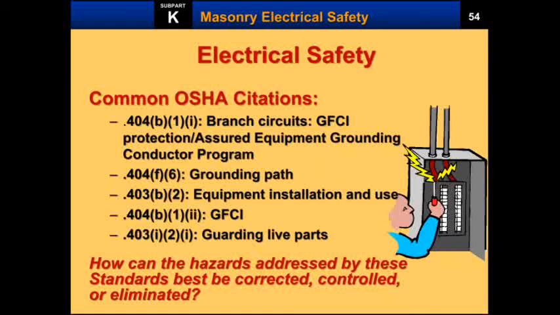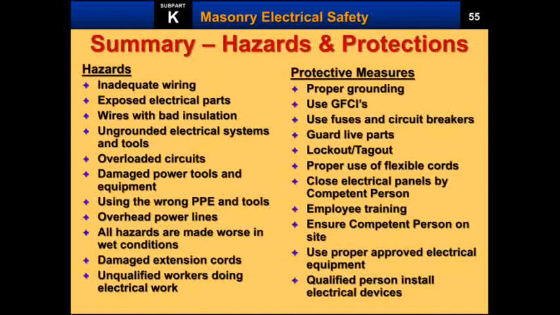There are some safety rules and regulations given by the Occupational Safety and Health Administration, OSHA. These are the citations: 404(b)(1)(i), branch circuits, related to the GFCI. They have given a set of rules and regulations. 404(f)(6) is related to the grounding path, 403(b)(2) is related to equipment installation and use, 404(b)(1)(ii) is related to the GFCI, and 403(i)(2)(i) covers guarding of live parts. So these are the safety rules and regulations listed in different sections of OSHA.